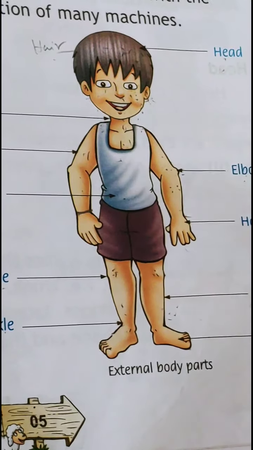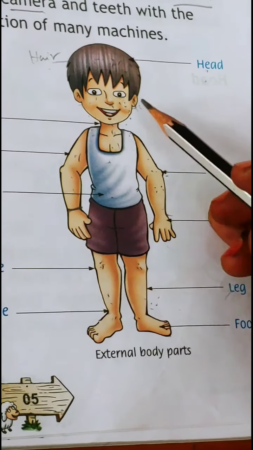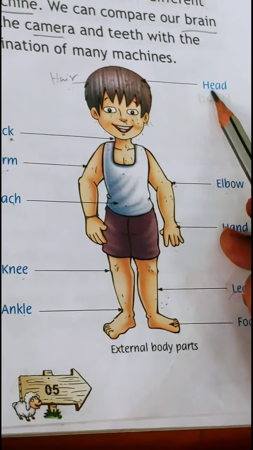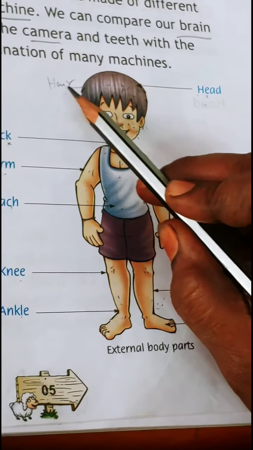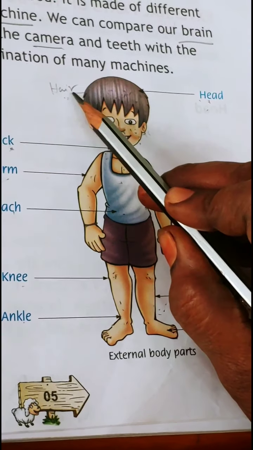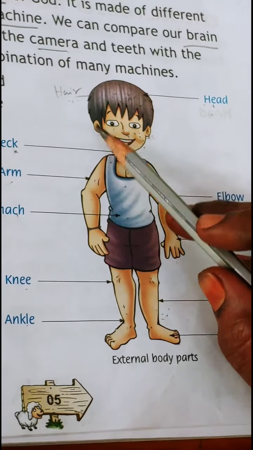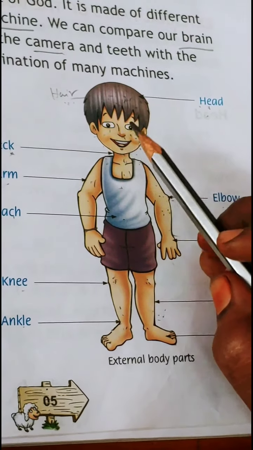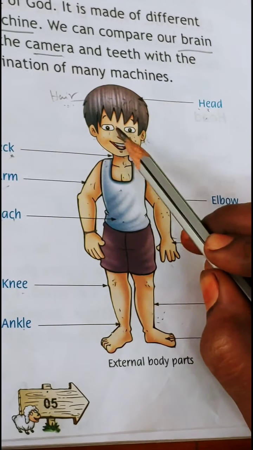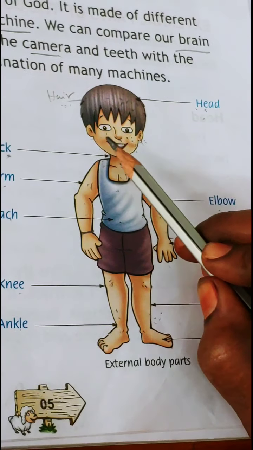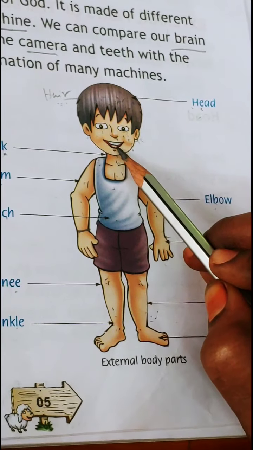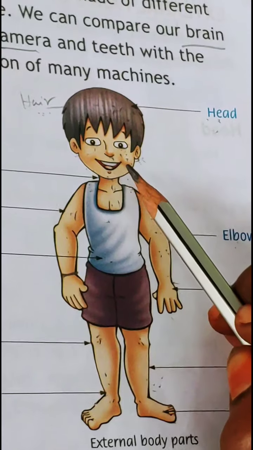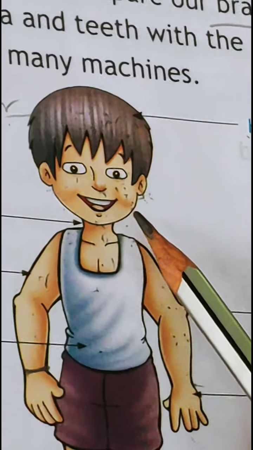Come on children, let us focus on our body, parts of our body. Look at here, this is the head. Head, it has hair, black in color. Then this is the face. Let us know about the parts of our face. Our face has 2 ears, 2 eyes, 1 nose, 2 cheeks, 2 lips, teeth within and a tongue inside and 1 chin. These are the parts of a face.